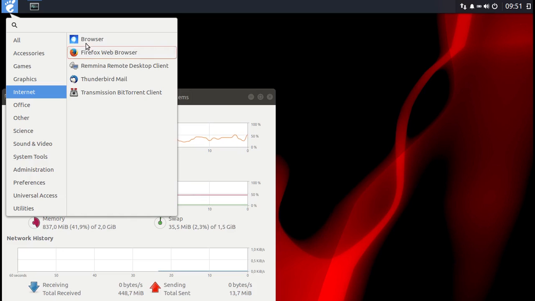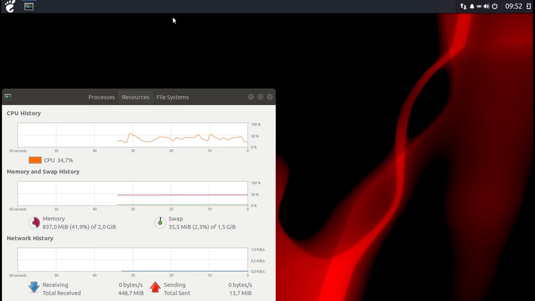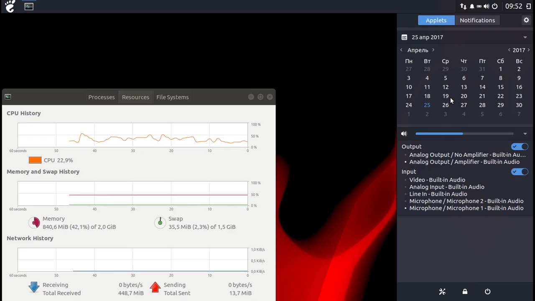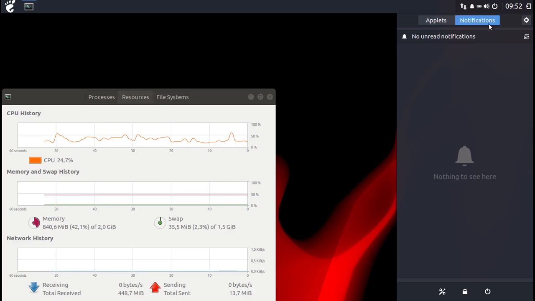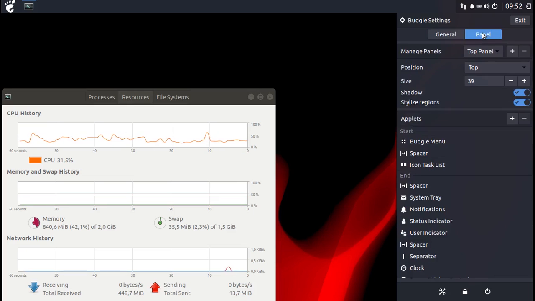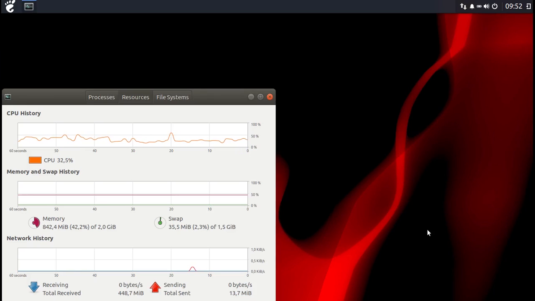And you can, of course, pin to panel. It's sweet. And if you look, there's nothing happening. There's the internet, applets, calendar, notifications. Yes, info about the panel, general idea about the panel, and here's system settings.